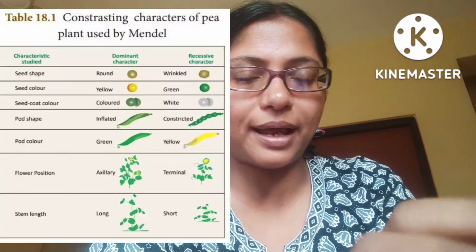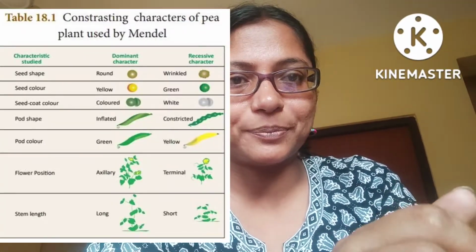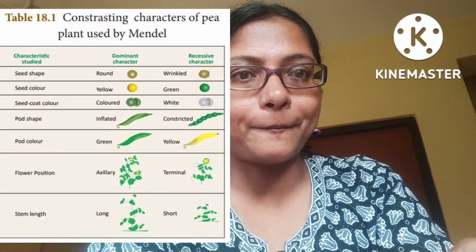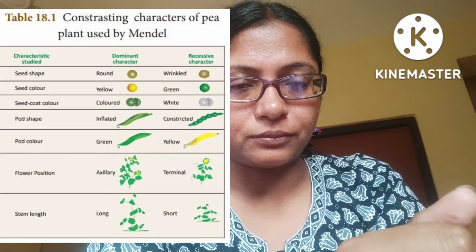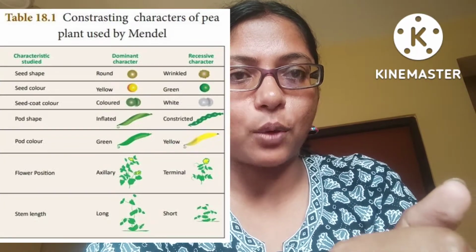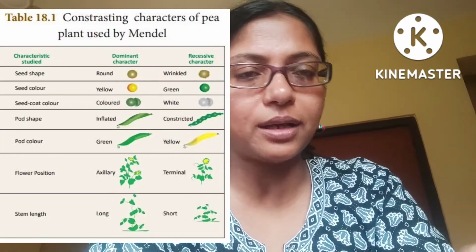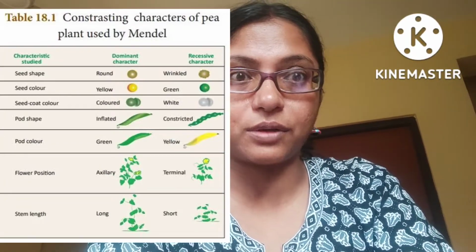And the fourth reason is that it has 7 pairs of contrasting characters like height, tall and short, position of flowers, axillary or apical, shape of the seeds, round, wrinkled, color of the seeds, yellow, green, etc. There are 7 pairs of contrasting characters.